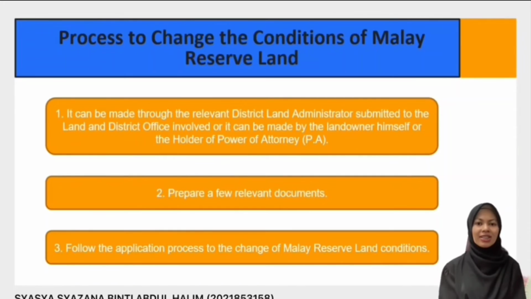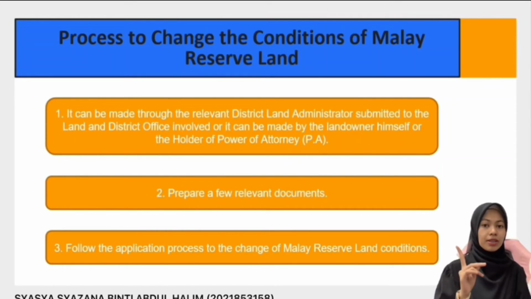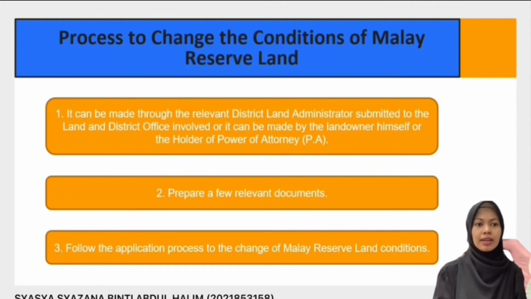My name is Shasha Shazana binti Abdul Halim. So now we will look at the process to change the condition of Malay Reserve Land. First, it can be made through the relevant district land administrator, submitted to the land and district office, or it can be done by the landowner himself or the holder of power of attorney. Second, you must prepare all relevant documents. Third, we need to follow all the application processes to change the Malay Reserve Land conditions.